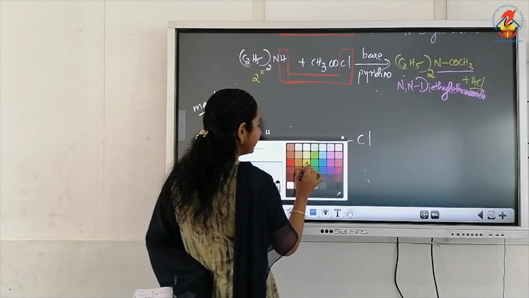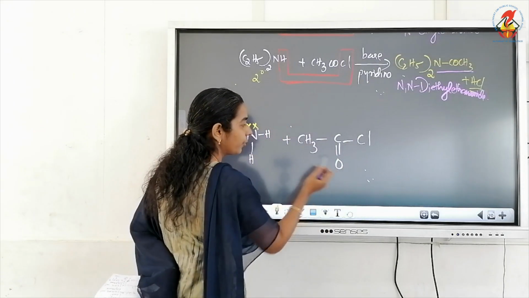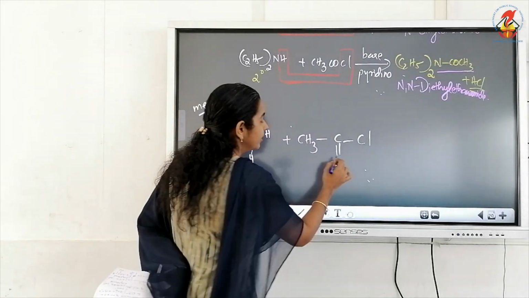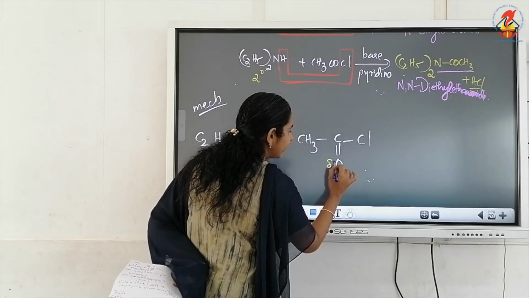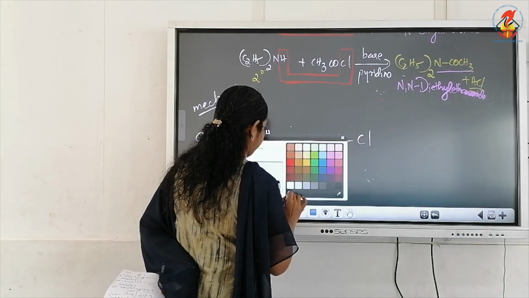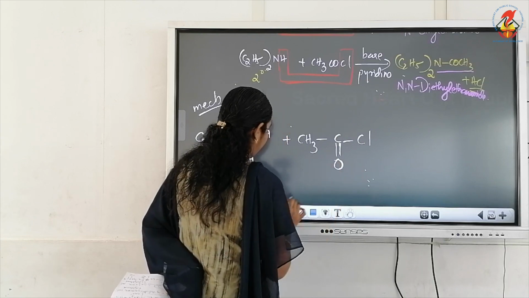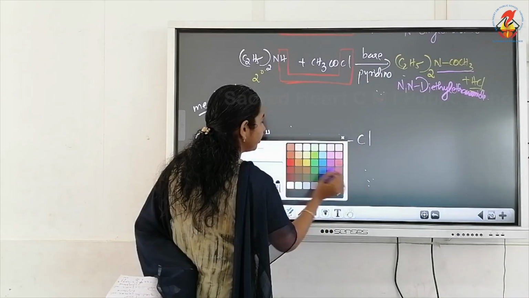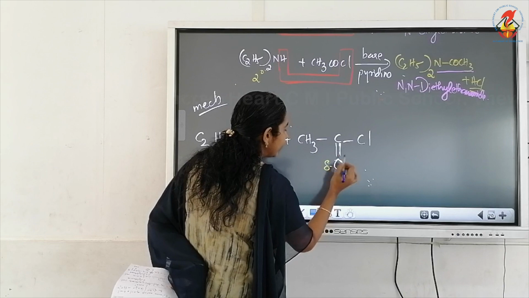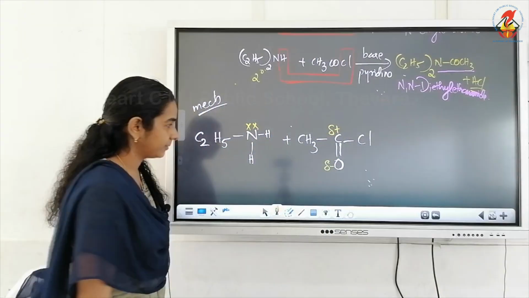And we know that the C double bond O bond is always polar in nature due to the high electronegativity of oxygen. Since oxygen is more electronegative, it will always be delta minus and this carbonyl carbon will always be delta plus.